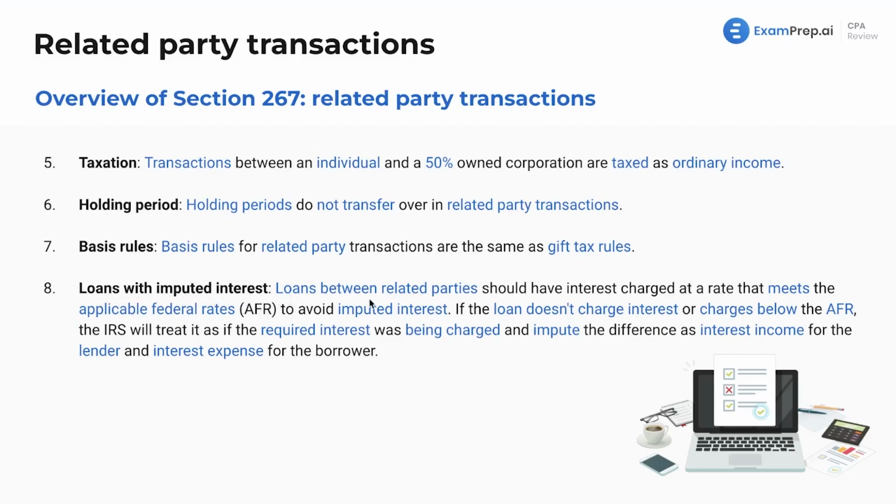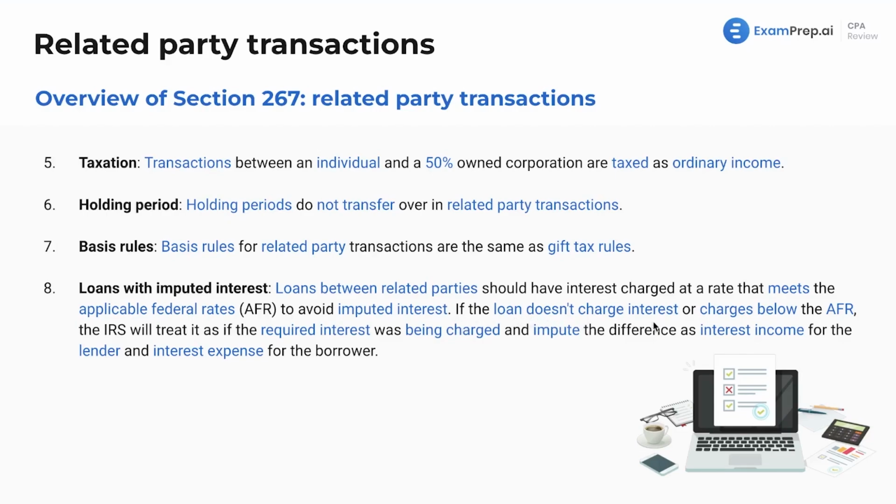What is this? Well, loans between related parties should have an interest rate charged at a rate that meets the applicable federal rates to avoid imputed interest. So if I get a loan from a parent for $1 million, I don't think they would ever give me a loan for $1 million, but maybe in another universe they would, and they give me a 1% interest rate or even a 0% interest rate if they really love me. The IRS is going to say, that's not allowed because you need to have taken out a loan with a bank, which would have been, let's say, 5% interest. The IRS getting involved in familial business. I mean, would they even find out about this? Probably not, but that's not for me to get into here.